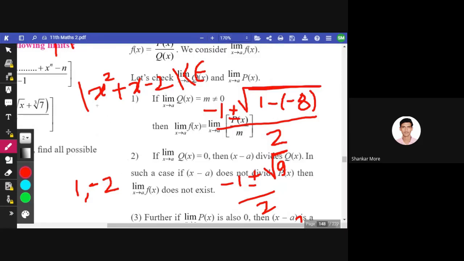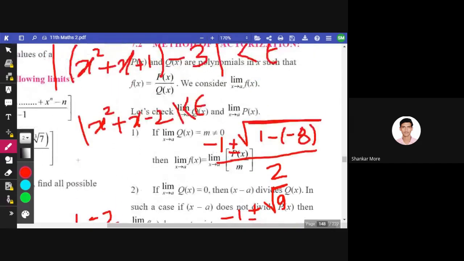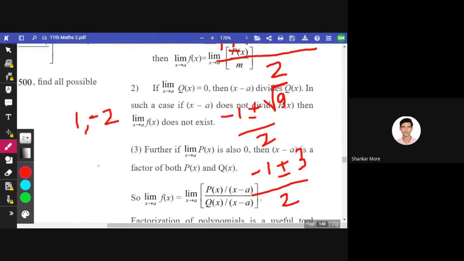If we put minus 2 here, minus 2 square is 4, and minus 2 becomes 4 minus 4, so it gets cancelled. So these two are the roots. Okay, so the value of x, that is 1, x minus 1 is one factor of the given equation.